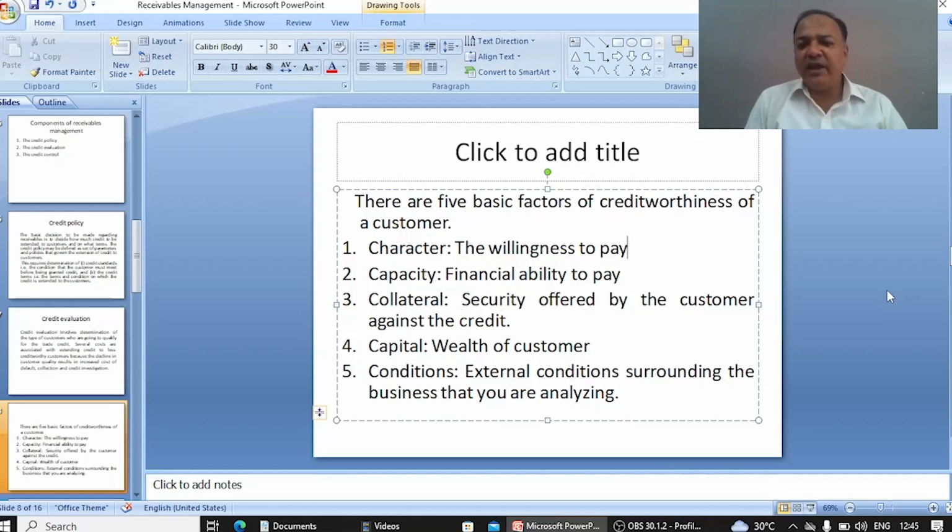On the other hand, if you are giving credit to a person who is earning rupees 1 crore per annum, it means he has the financial ability to pay in a short span of time.